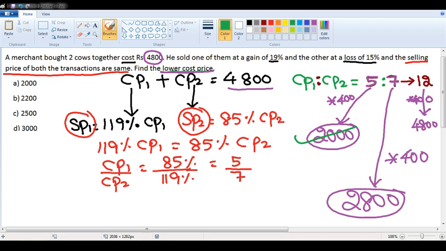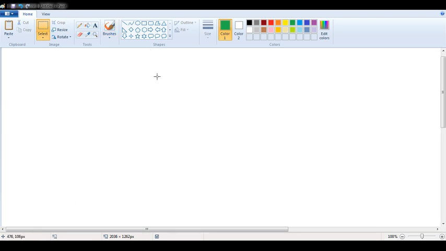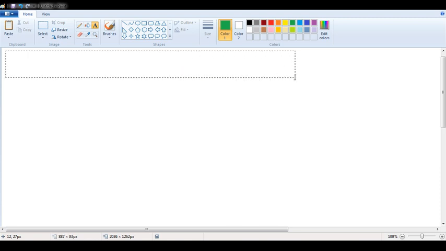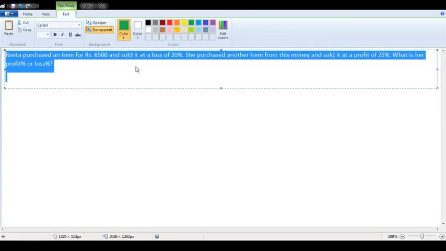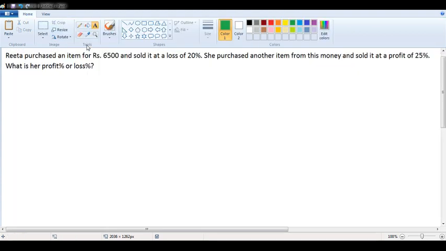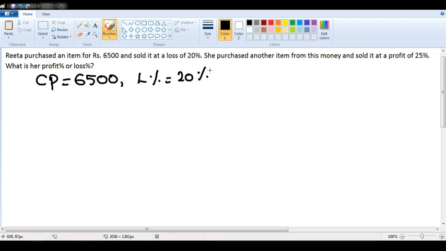Now see here. I'll draft the question for you guys. Suppose your question is, listen to this carefully, sir. Probably the last 4 to 5 questions of today's class. First, let us read the question and understand it. The question says, Rita purchased an item for 6,500. That means cost price of the product is 6,500 and she sold it at a loss of 20%. Loss percentage is given as 20%. That is the first statement.